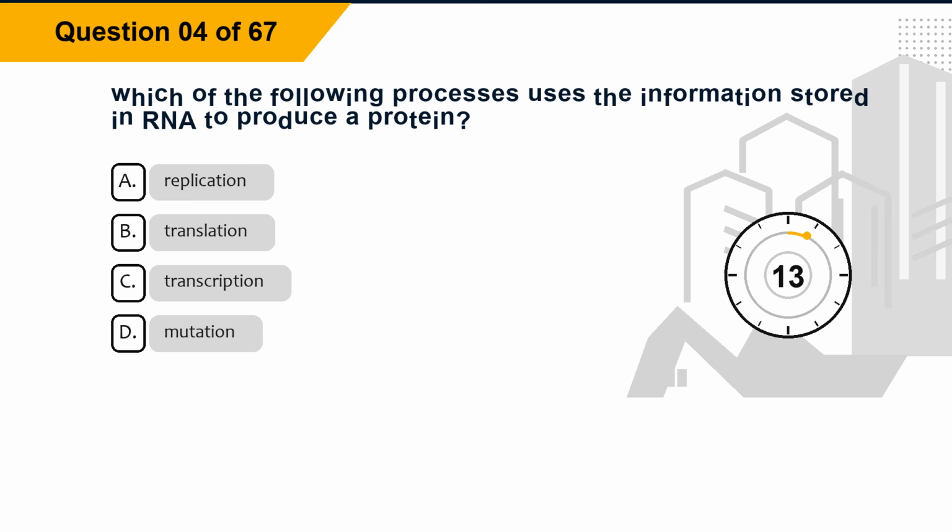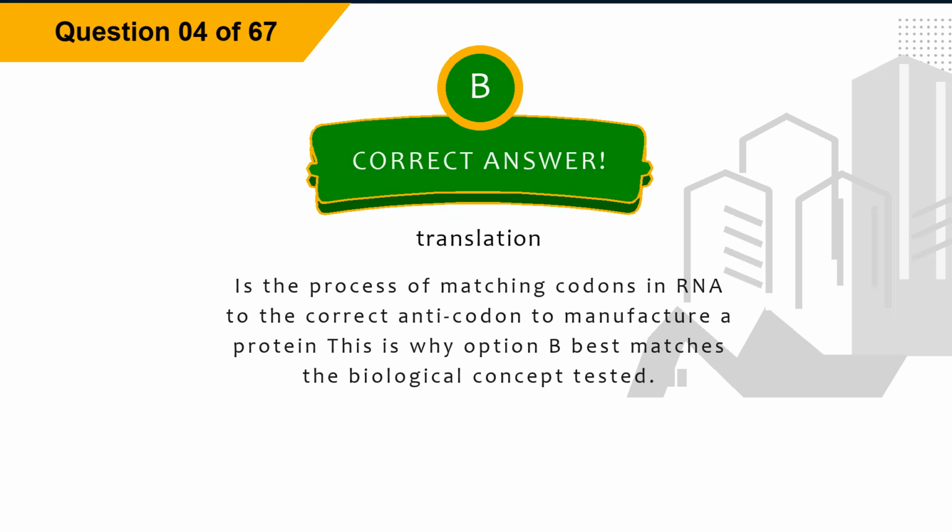Question 4. Which of the following processes uses the information stored in RNA to produce a protein? Option A, replication. Option B, translation. Option C, transcription. Option D, mutation. The correct answer is option B, translation. Explanation. Translation is the process of matching codons in RNA to the correct anticodon to manufacture a protein. This is why option B best matches the biological concept tested.